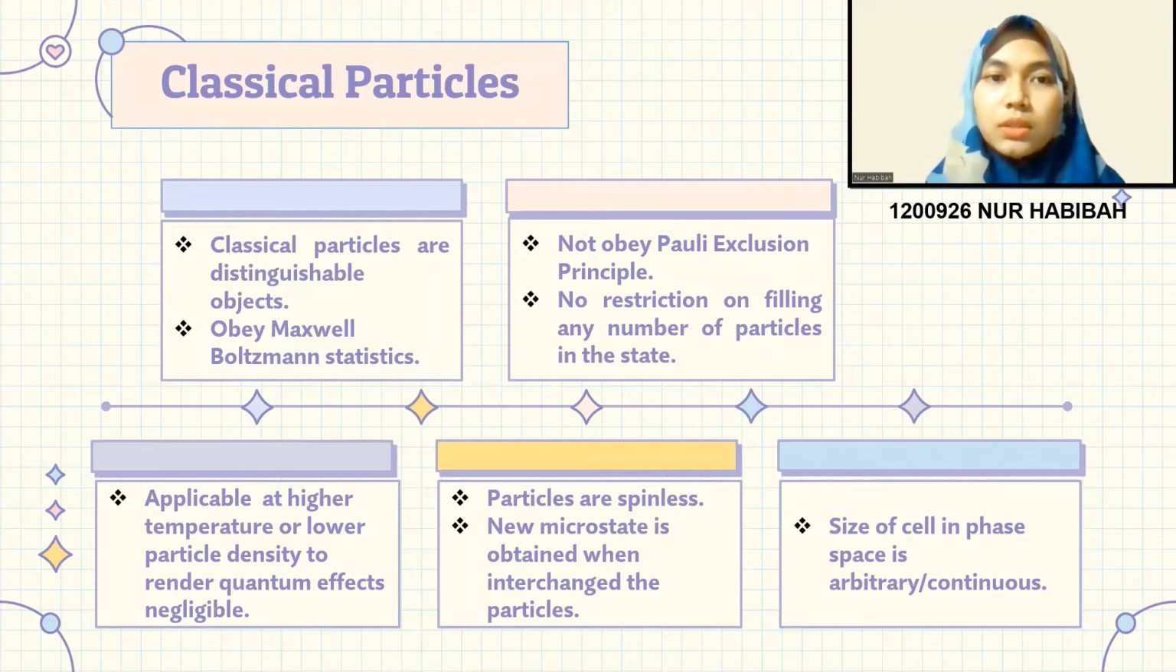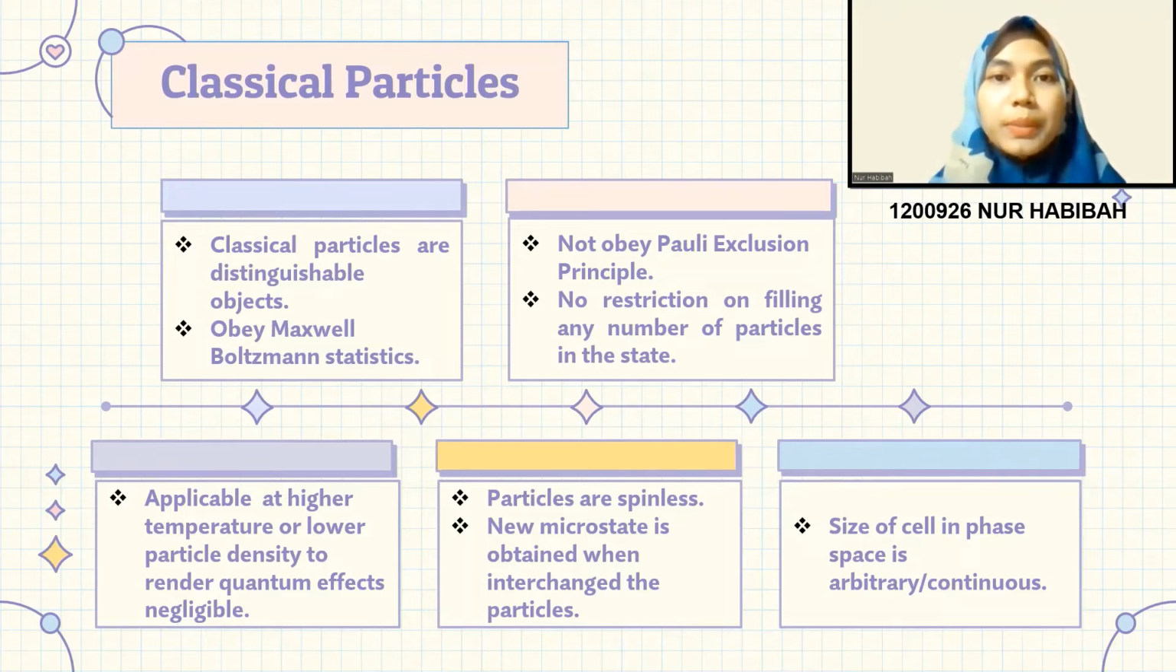For example, Fermi-Dirac statistics apply to fermions, where the particles obey the Pauli exclusion principle, and Bose-Einstein statistics apply to bosons. So, Fermi-Dirac and Bose-Einstein become Maxwell-Boltzmann statistics at high temperatures or low concentration.